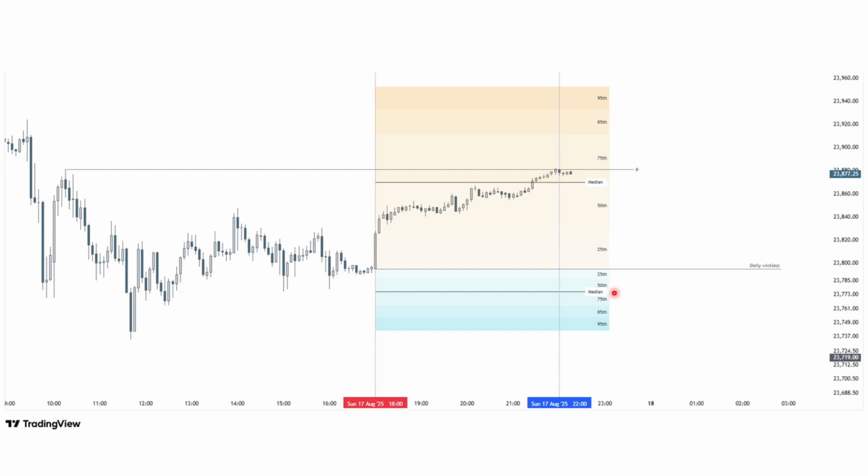Okay, so what was interesting about Monday was that we opened up, immediately expanded up, and left the current low of the day as a wickless candle. Okay, so that was quite interesting, and I wanted to dive into the stats around that and how common that is, that stays for the rest of the day.